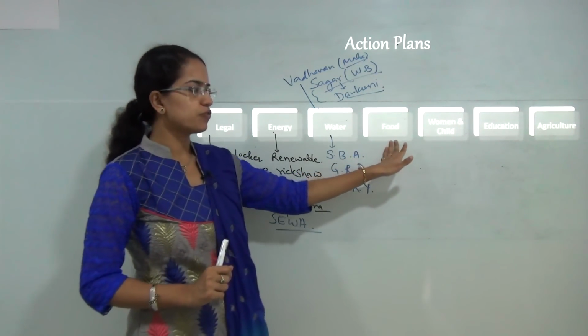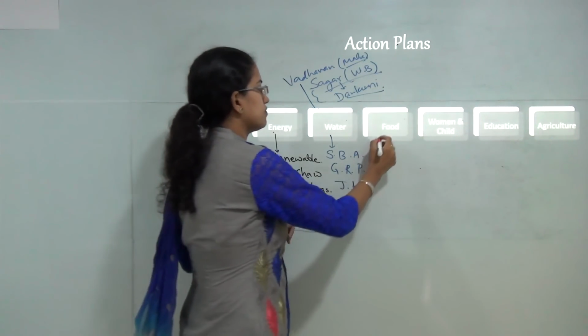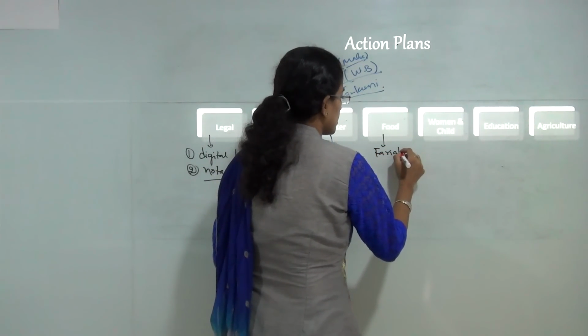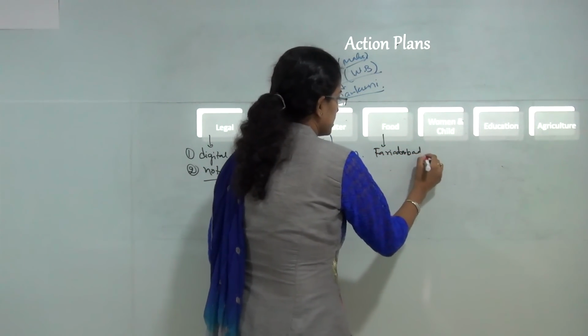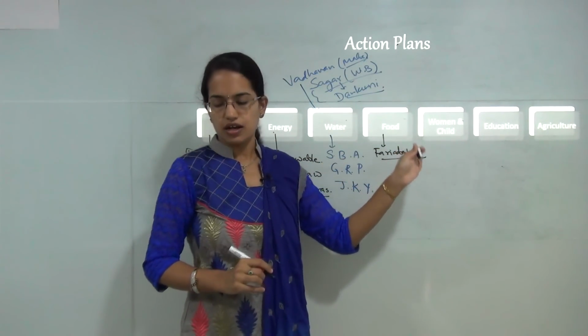Then you have next food. So establishment of the food and nutrition board is the first thing. One of the laboratories or the main center has been established in Faridabad. Then you have three others that are said to be established, one in Chennai, Calcutta and Mumbai.